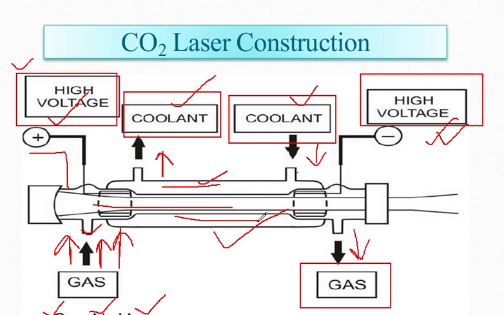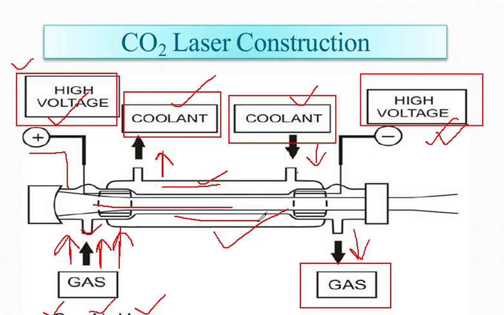So now if I talk about all the various process characteristics of different lasers, what we were talking about is the CO2 laser. You have to keep in mind what type of CO2 laser material it basically is. It is a gas type.